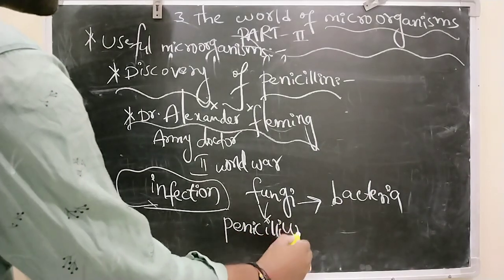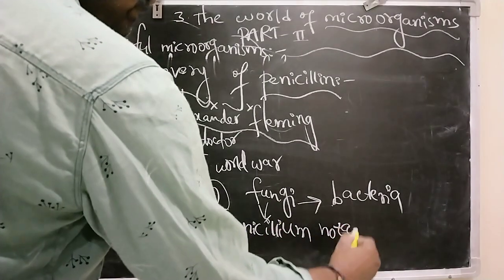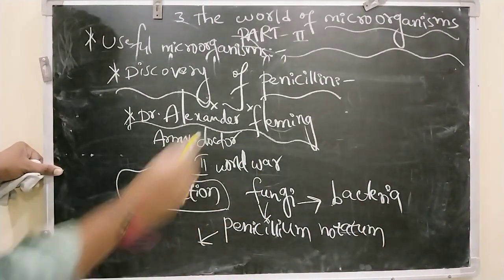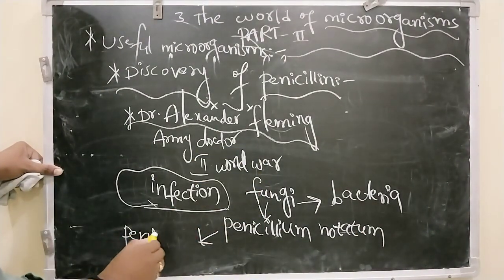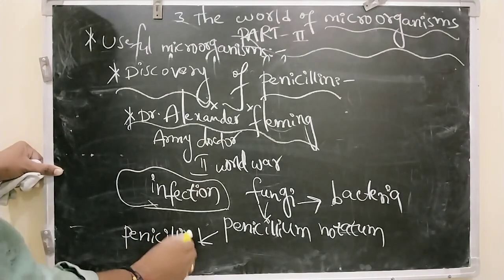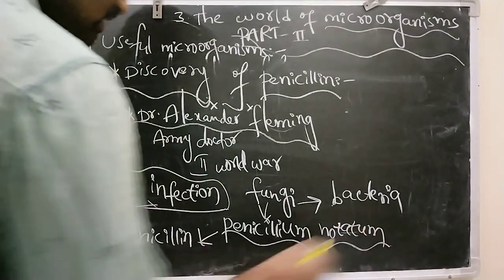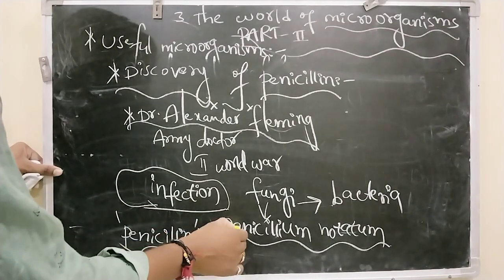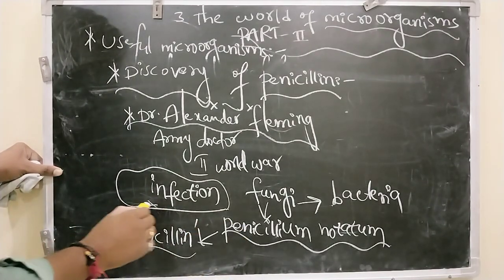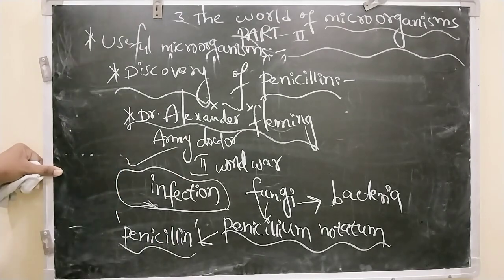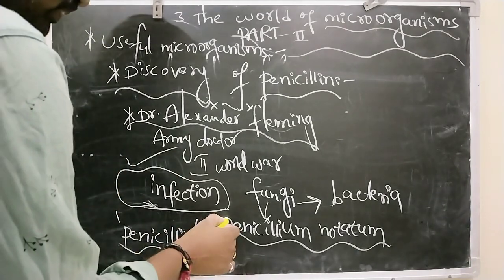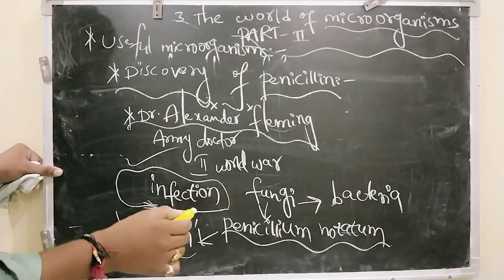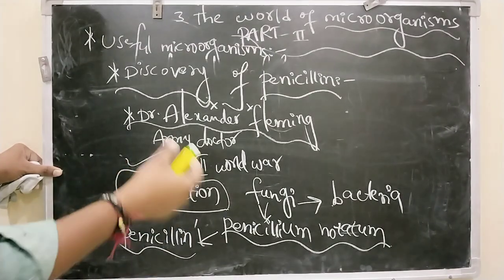He extracted a substance from that Penicillium notatum and called it penicillin. So Penicillium notatum is the fungus name, and penicillin is the substance he extracted, which is administered to persons who are infected with harmful bacteria. This is the history in medicinal science, which led to the pathway for young scientists to discover other antibiotics.